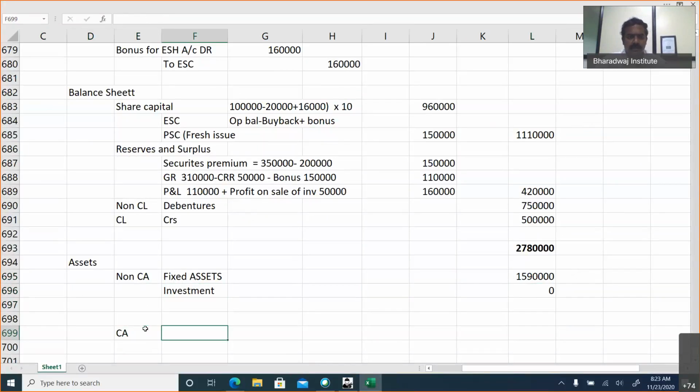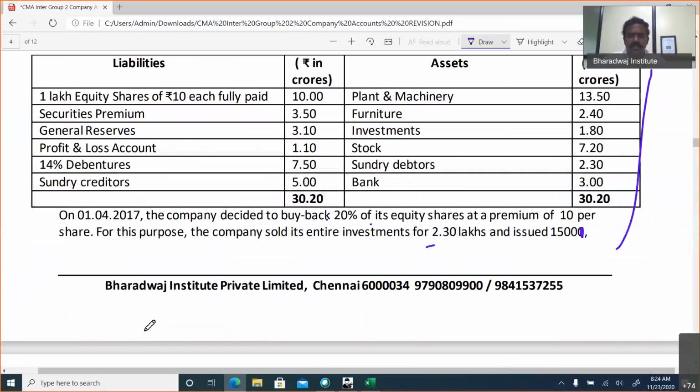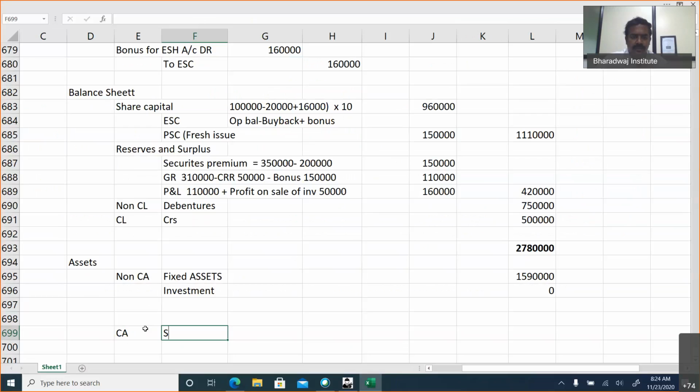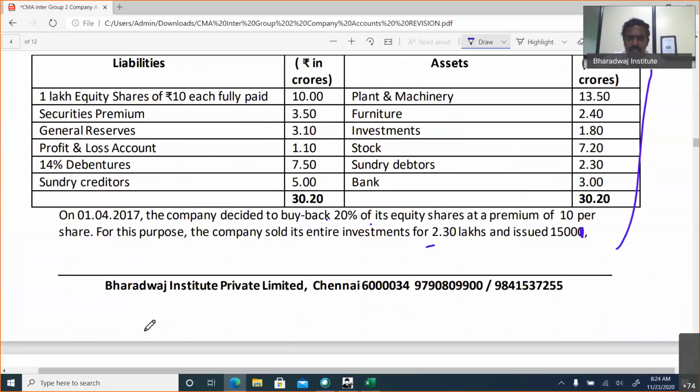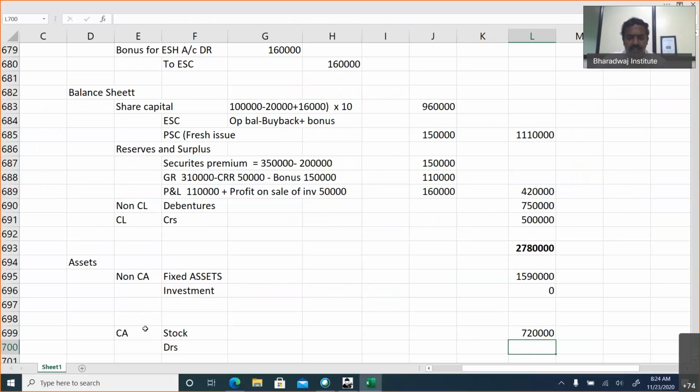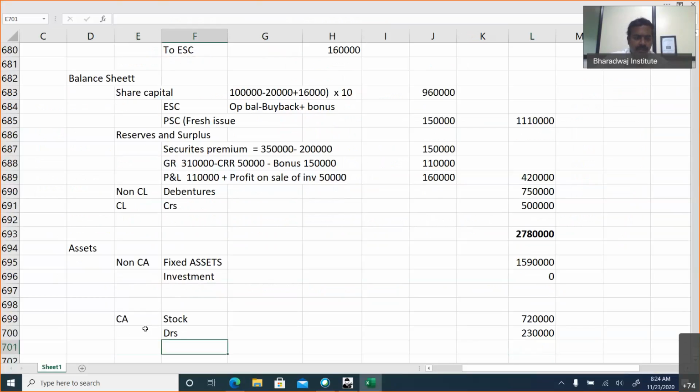Current assets. Investments are sold, it will not count. Stock 7,20,000. Debtors, how much? 2,30,000. Bank balance. Opening balance was 3 lakhs plus sale of investment. We sold investment for how much? 2,30,000.